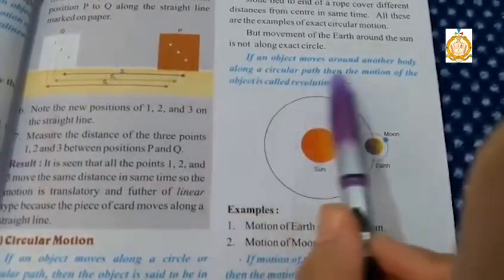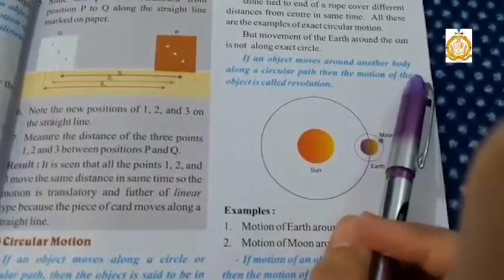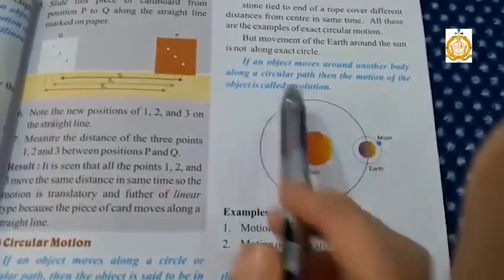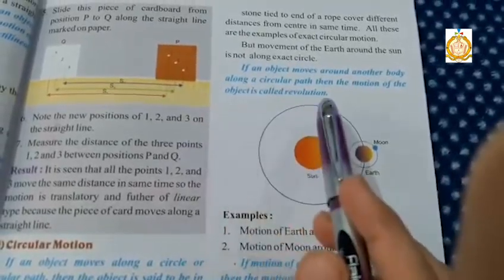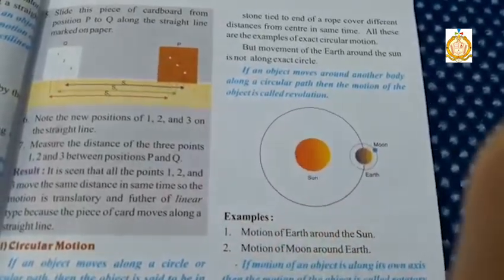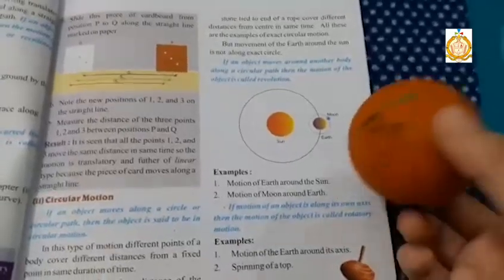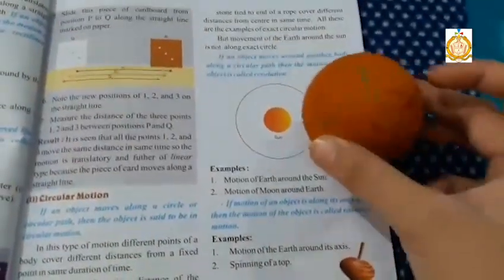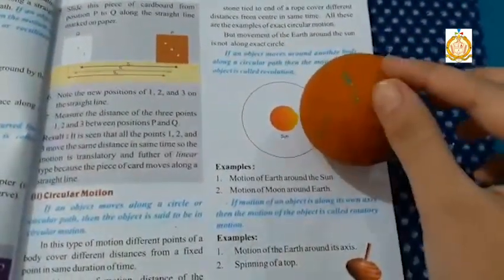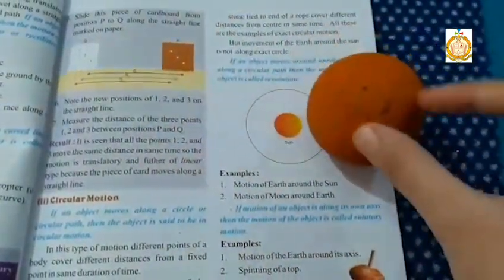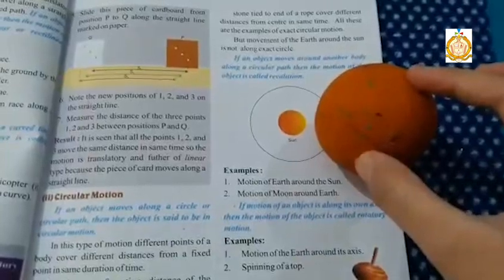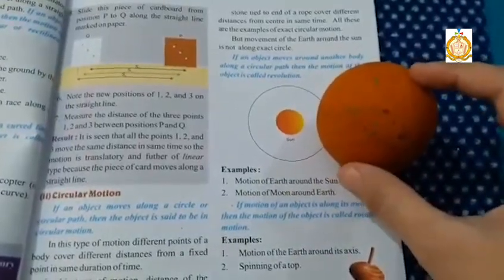And if an object moves around another body along a circular path, then the motion of the object is called revolution. Suppose this ball represents Earth and it follows a circular path in its orbit around the sun. So this motion of Earth is called revolution.